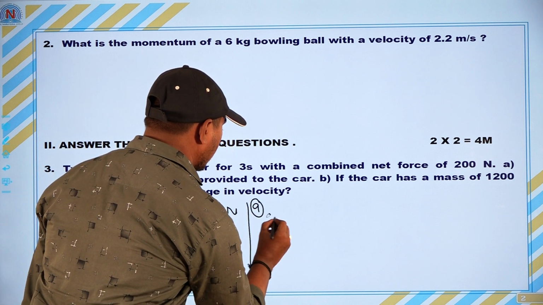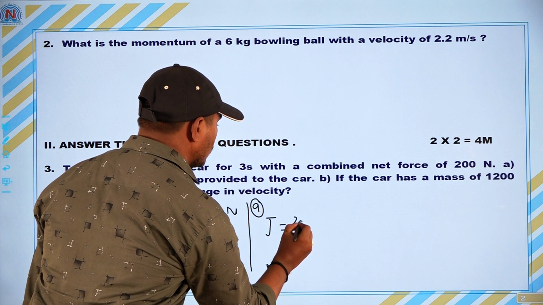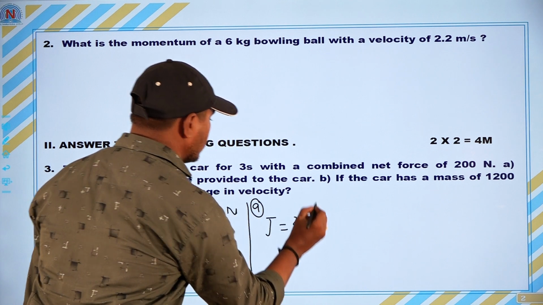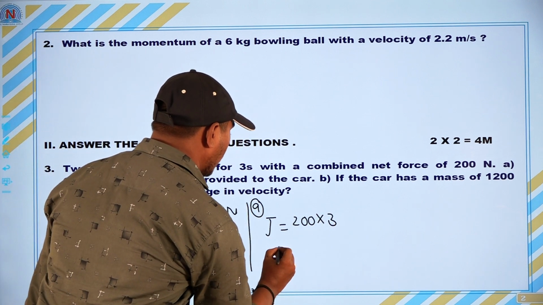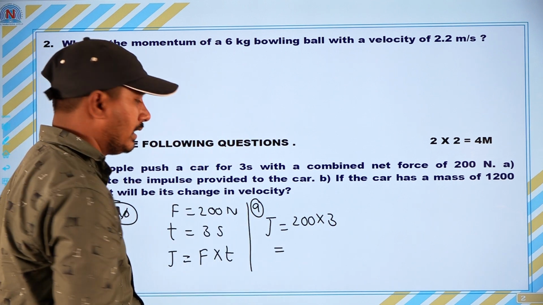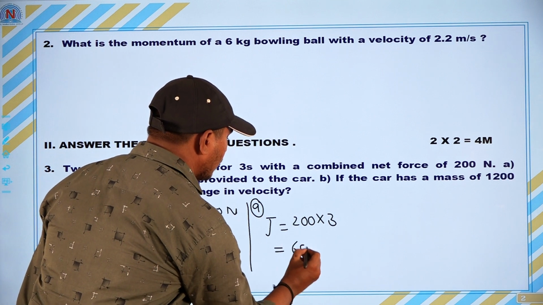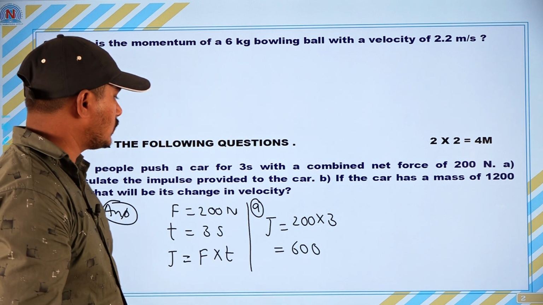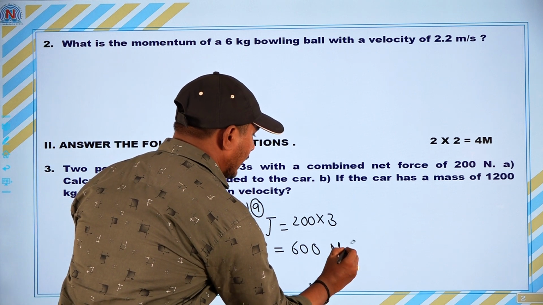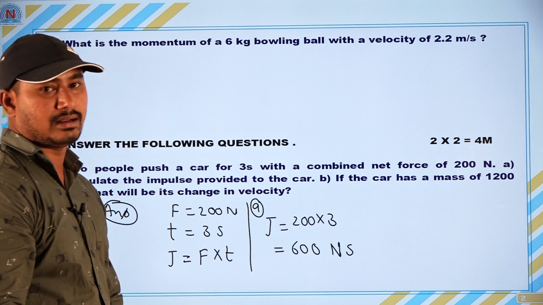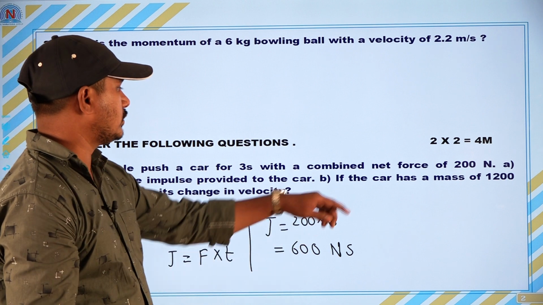Force is given here as 200, and time is given as 3 seconds, so 200 into 3. 200 into 3 is 600. What are the units of impulse? The unit of force is Newton and the unit of time is second, so the unit is Newton second. So, A is completed.